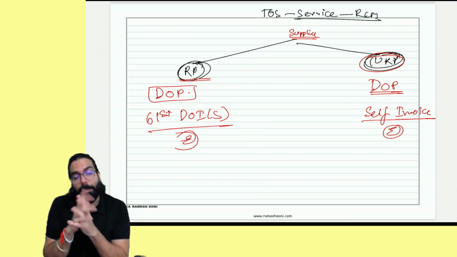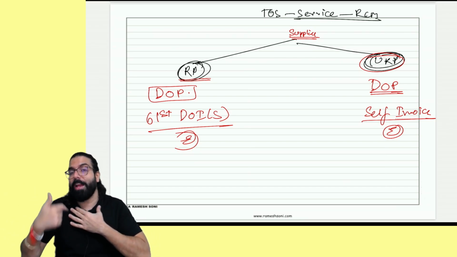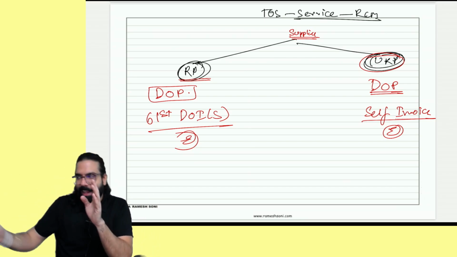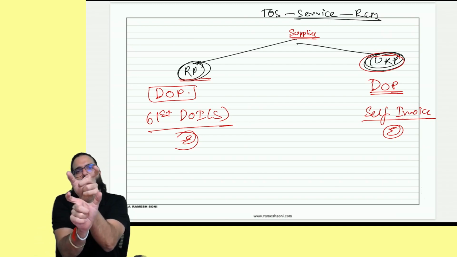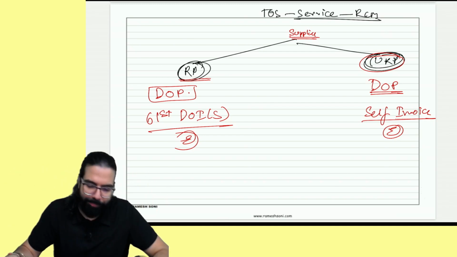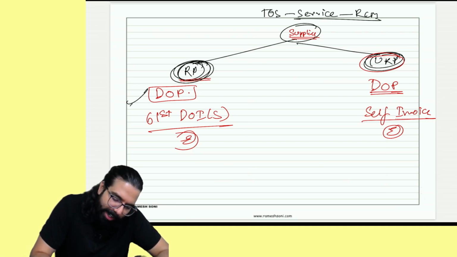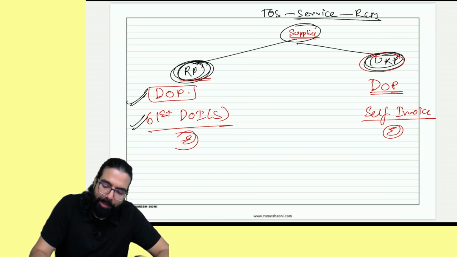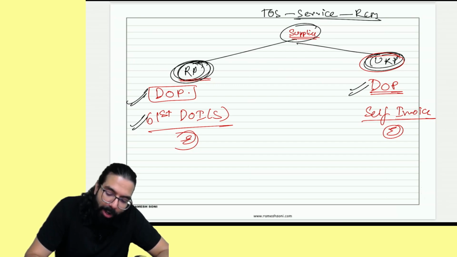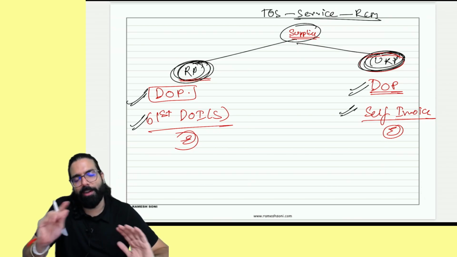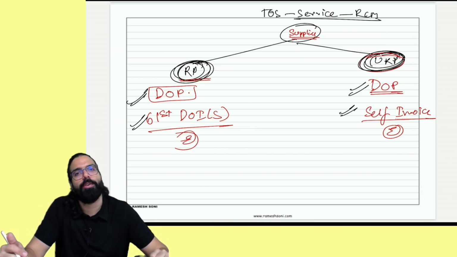I'm the recipient. I have to pay GST under RCM. Supply is unregistered. I'll raise my self-invoice. The day you made the payment or the self-invoice date, whichever is earlier. That's all. They have gone ahead and told, sir, if your supplier is registered, he will give you the invoice. So the date is the day you made the payment to him, or the 61st day from the invoice, or the date of payment, whichever is earlier. For an unregistered supplier, the recipient will raise the invoice, the self-invoice date, whichever is earlier. That's all they have gone ahead and told.